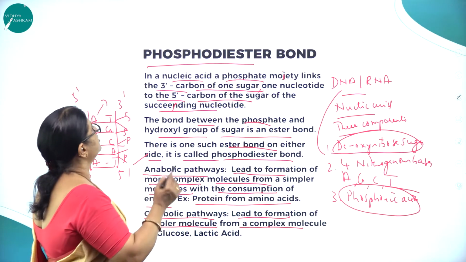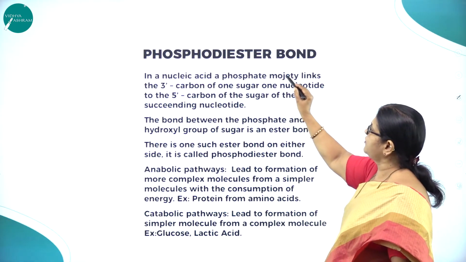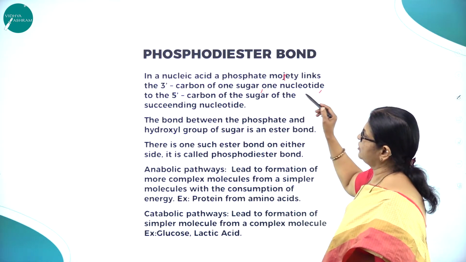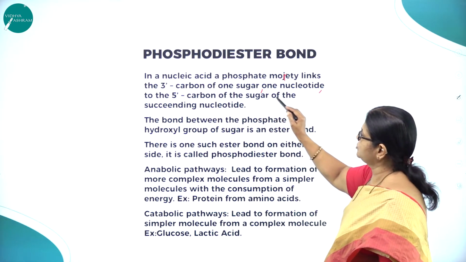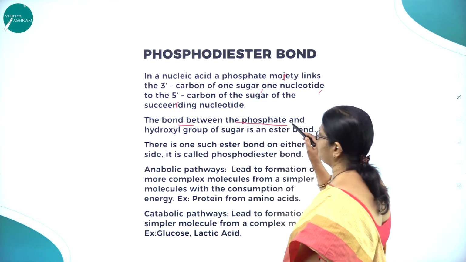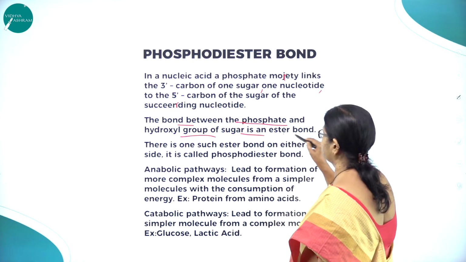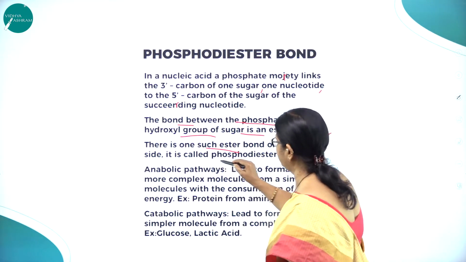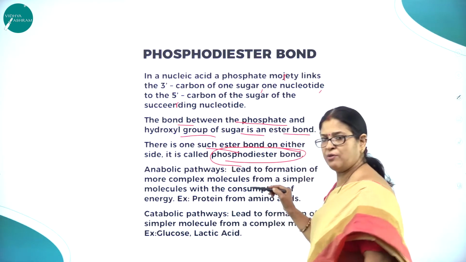In a nucleic acid, the bond between the phosphate and the hydroxyl group of the sugar is an ester bond, and there is one on either side, called the phosphodiester bond.